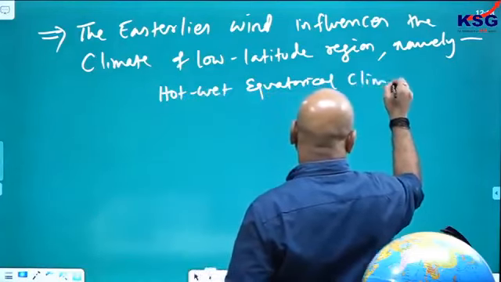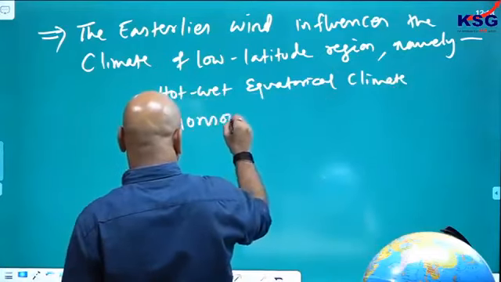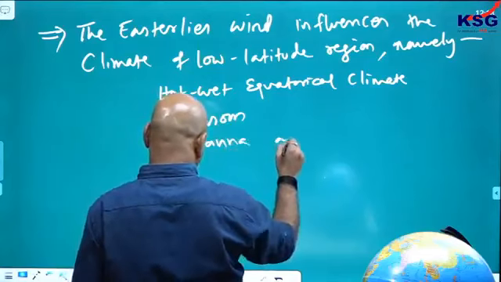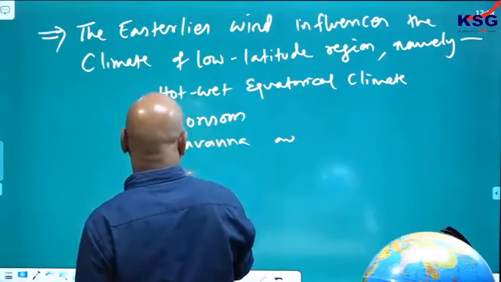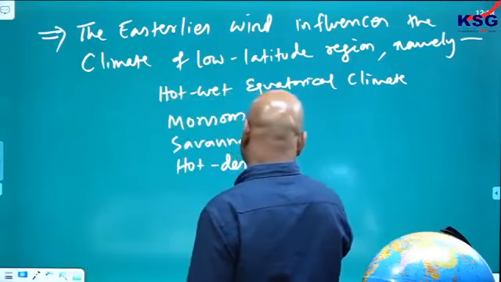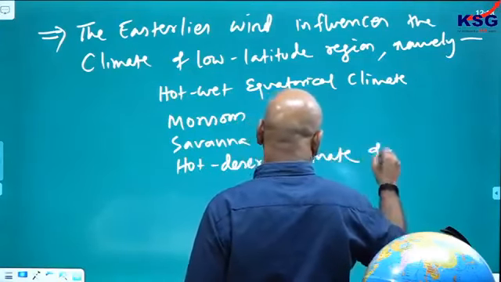Hot, wet, equatorial climate, then monsoon, then savanna, and hot desert climate of the world.